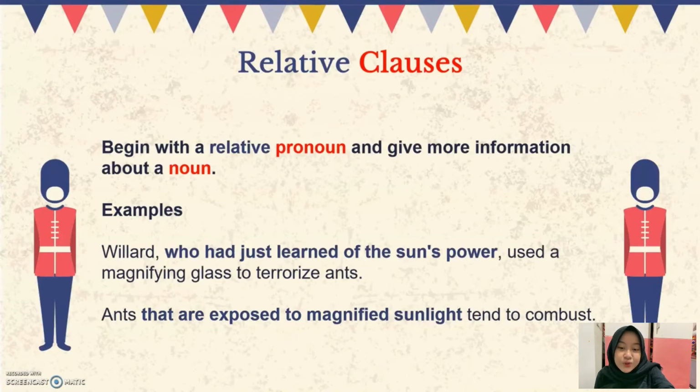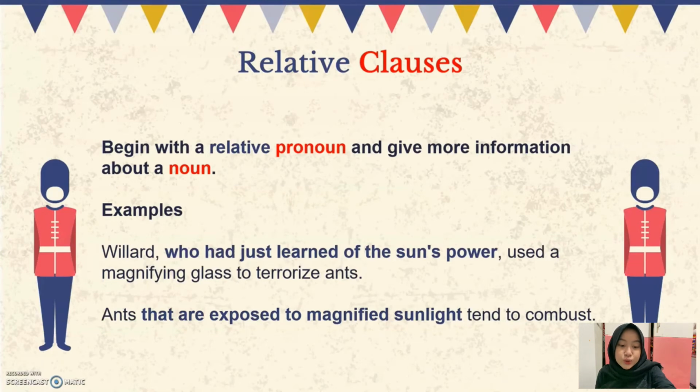Okay, if you noticed, or took a lucky guess, the difference is that in the first sentence the relative clause is enclosed by commas, and the second one does not have commas.